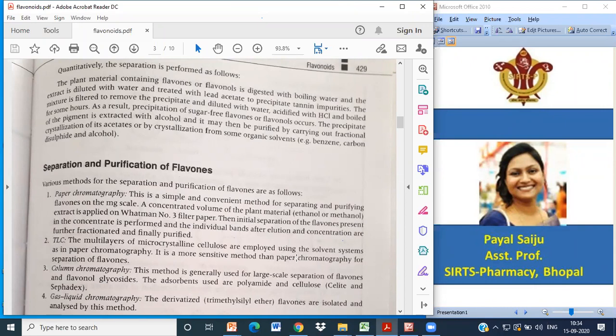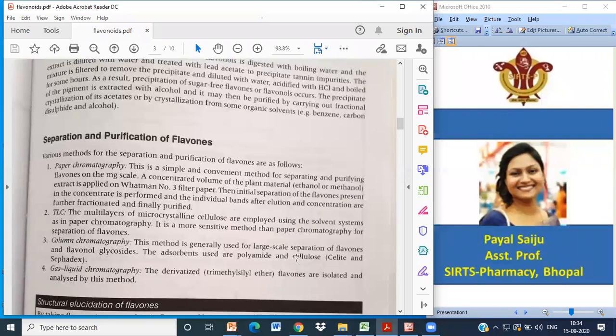The adsorbents used are polyamide and cellulose. Okay, तो जो भी adsorbent use करते हैं उसमें हम flavonoids के लिए go for polyamides and cellulose. Another method for purification is gas liquid chromatography. Derivatized flavones are isolated and analyzed by this method.